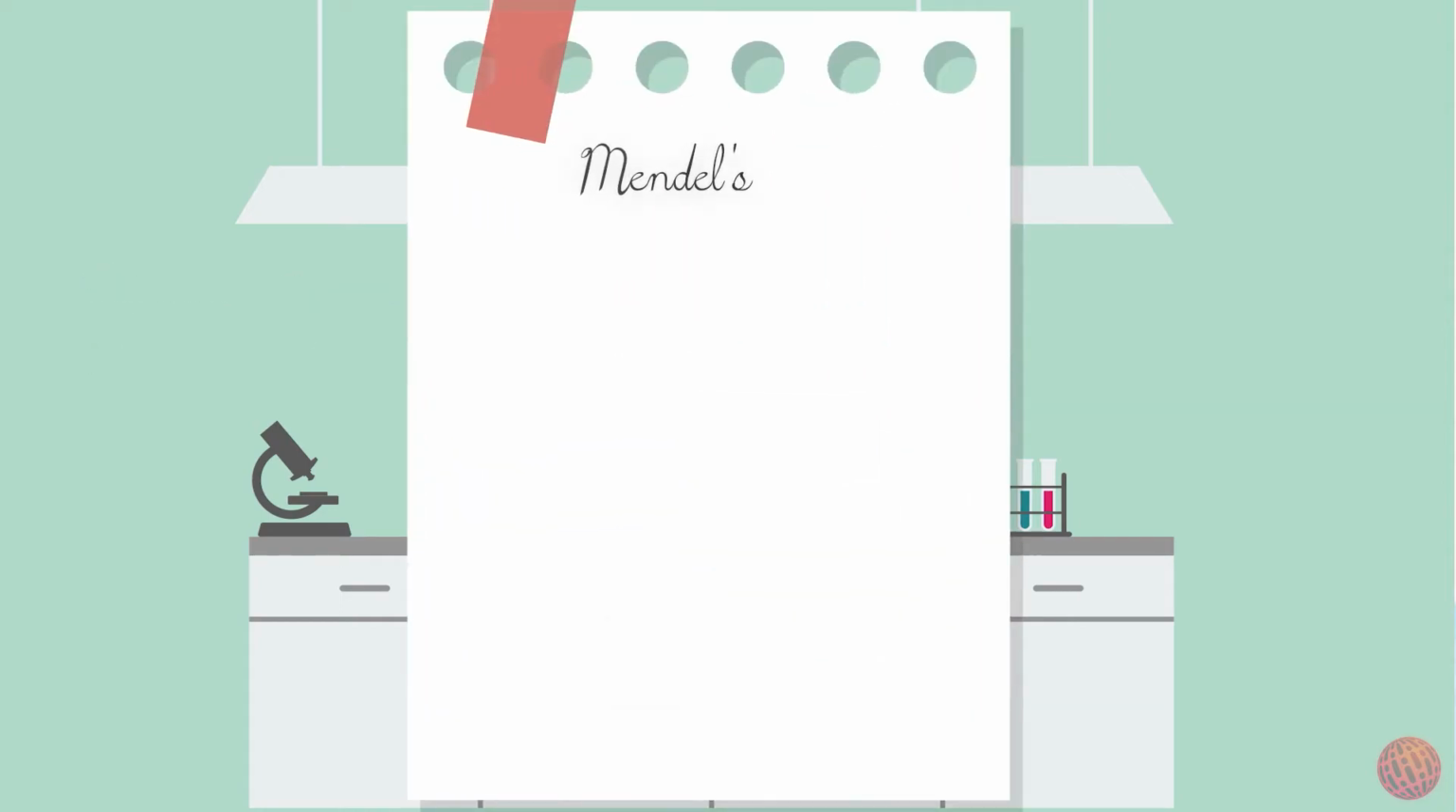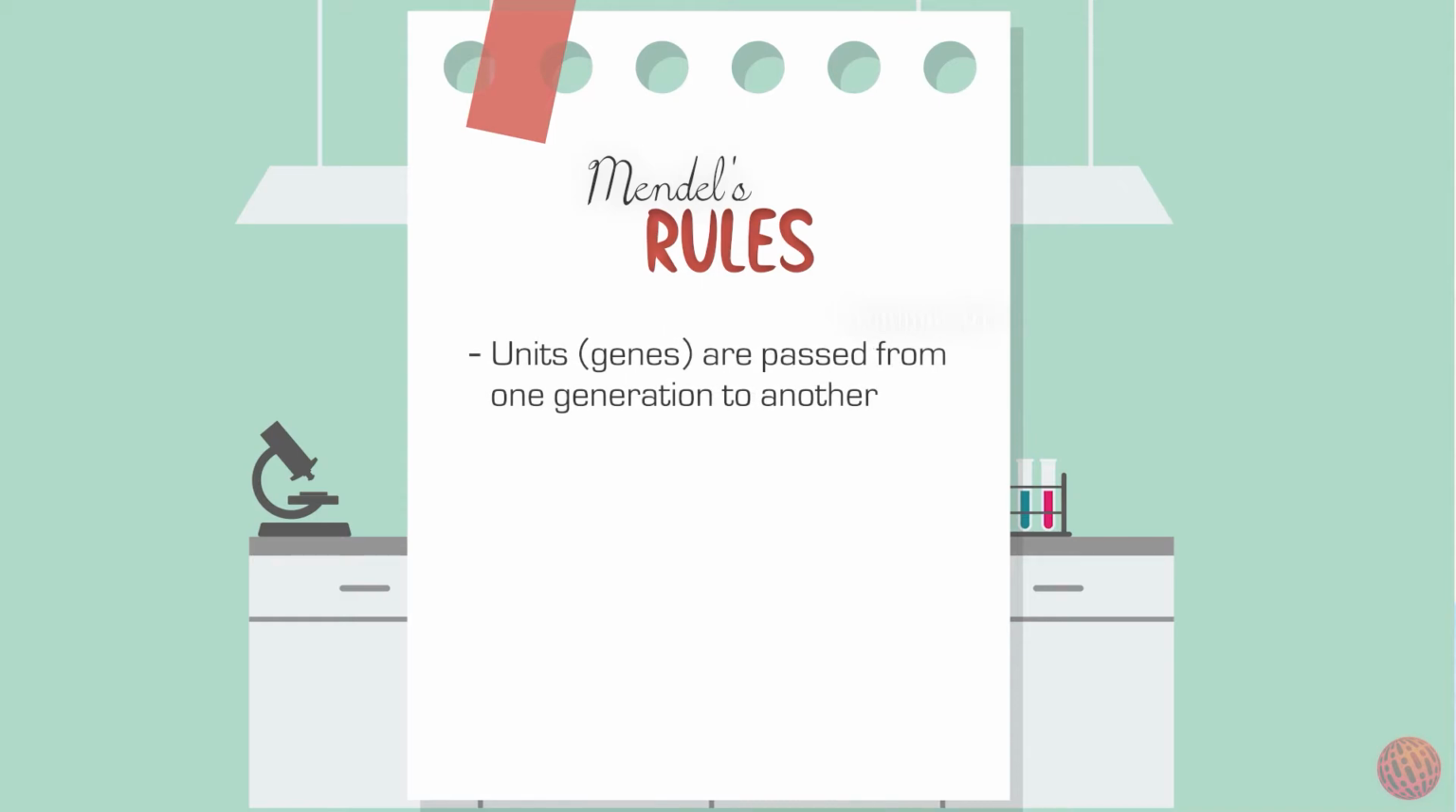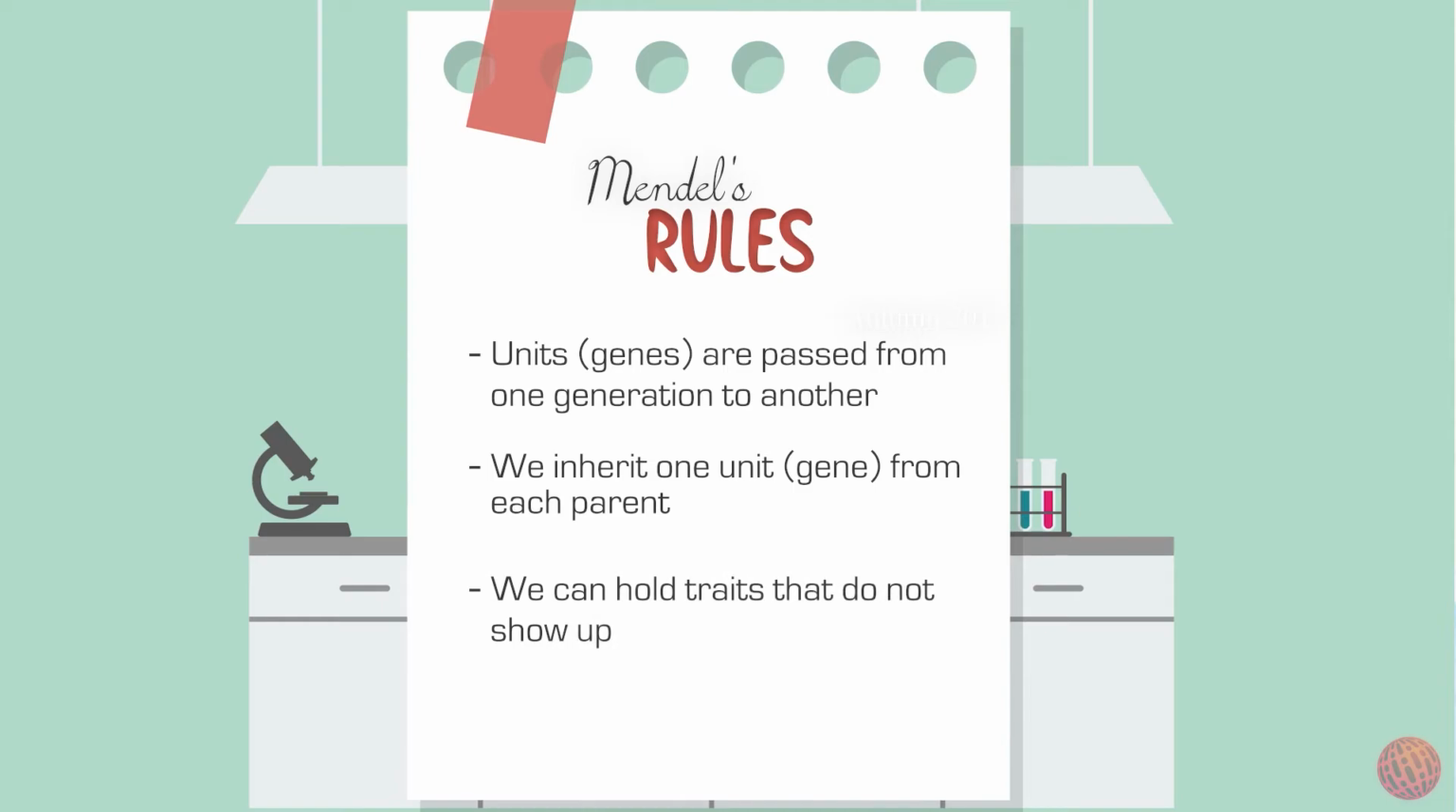Based on his experiments, Mendel concluded that there are units that are passed from one generation to another, which determine the inheritance of each trait. These units were later called genes. He also found that each individual inherits one unit or gene from each parent. One of the most significant results was that some of the traits that are passed do not show up.